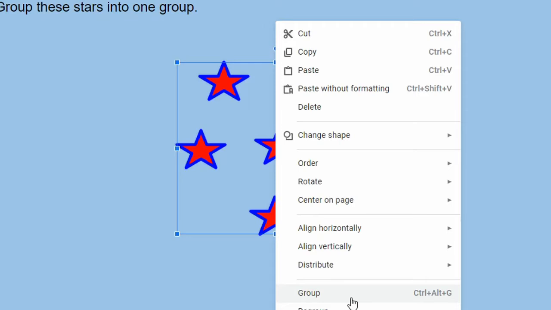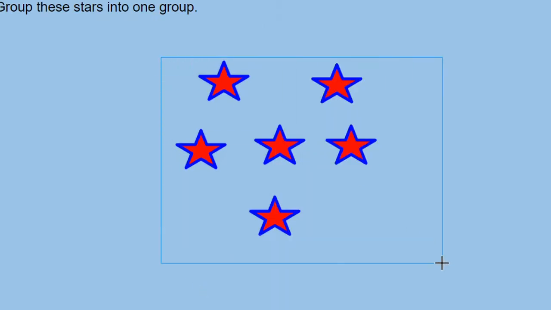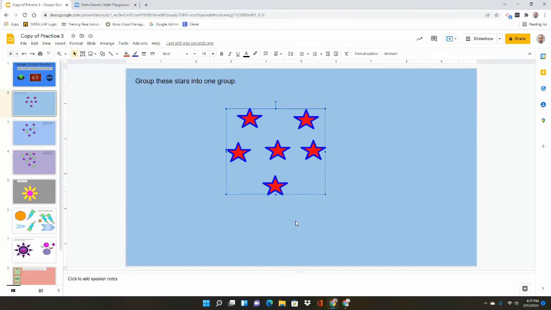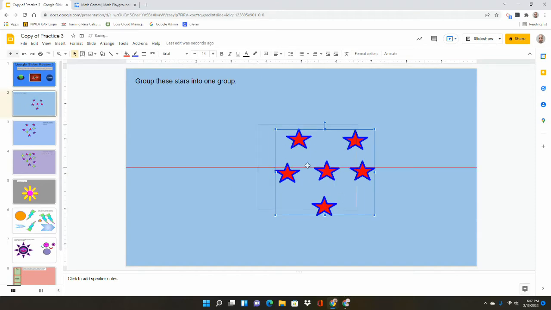There's also another way here. You can see the shortcut. Control plus Alt plus G will also make a group. So let me try Control, Alt, and the letter G, and that also makes a group as well.